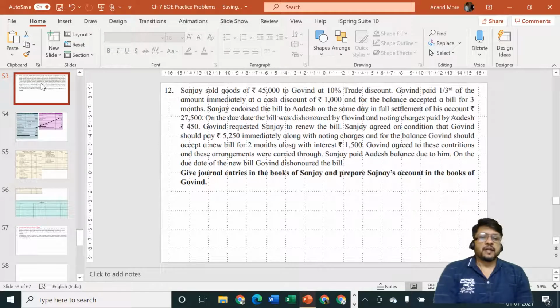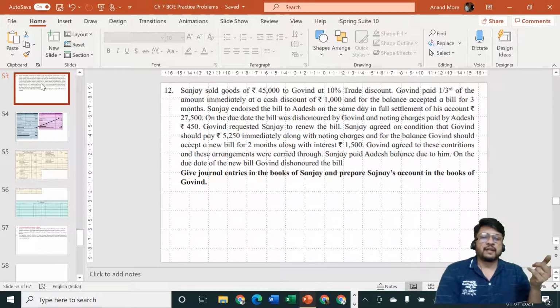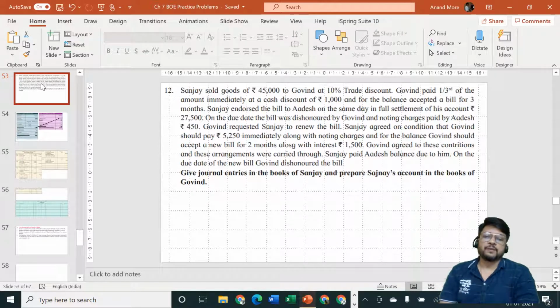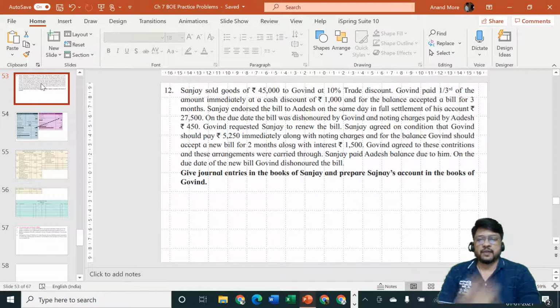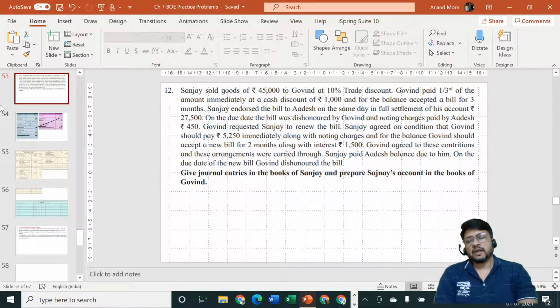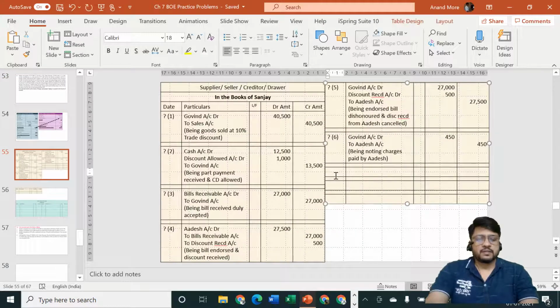Okay. Sanjay agreed on the condition that Govind should pay rupees 5250 immediately along with noting charges, and for the balance Govind should accept a new bill for 2 months along with interest of rupees 1500. Okay, very good. So today we are going to get cash of rupees 5250 and noting charges of rupees 450. Cash is coming in, debit what comes in? Cash or bank account debit. So entry number 7.